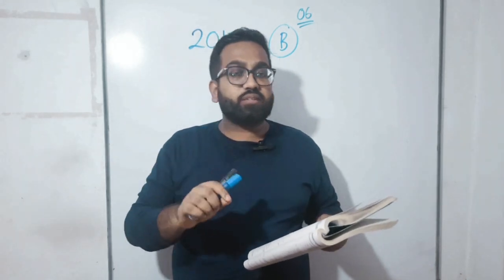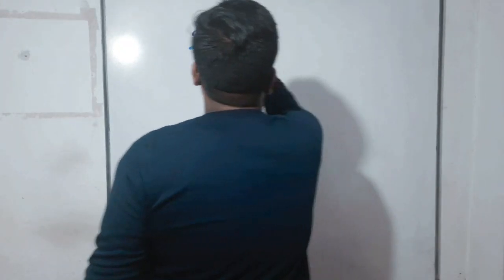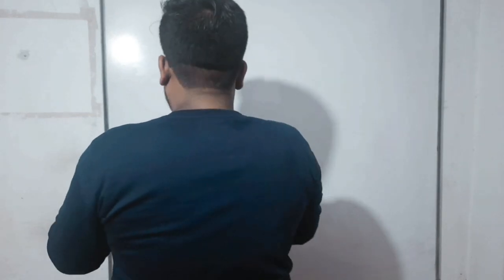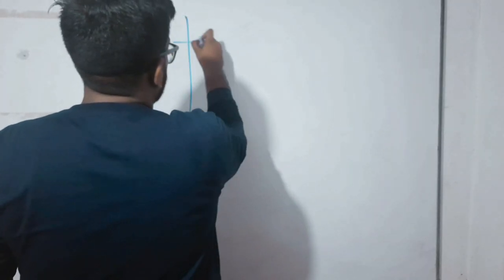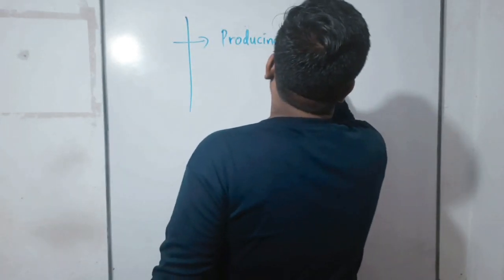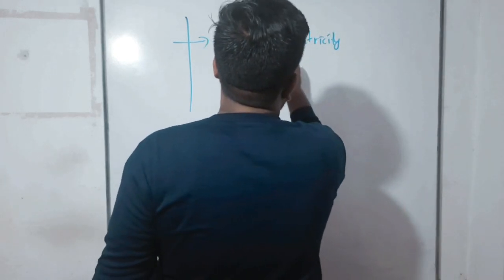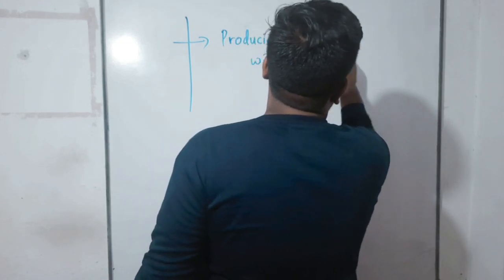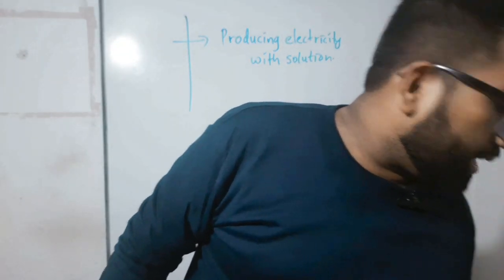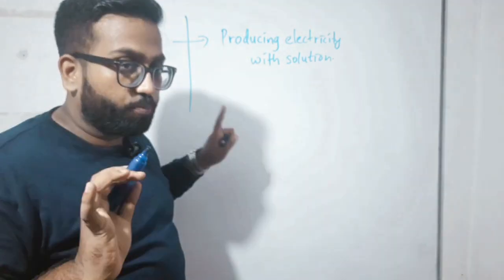Actually children, there are two ways of looking at this electrochemistry lesson. First I'll explain that for you. Now listen. One is producing electricity or current with solution. For your awareness, I have divided it like that. So can you see capital A? That is based on this. I'll explain one by one, no problem.